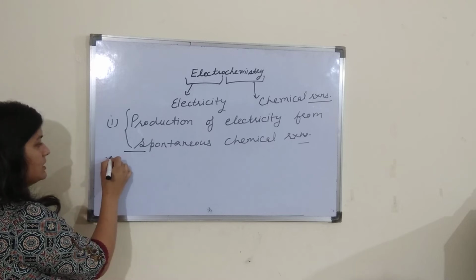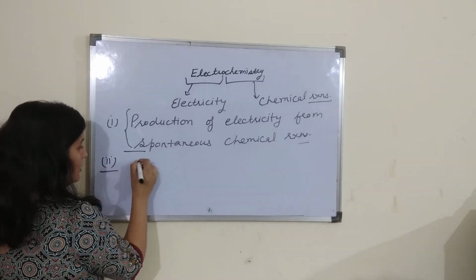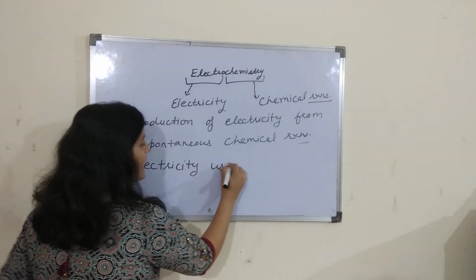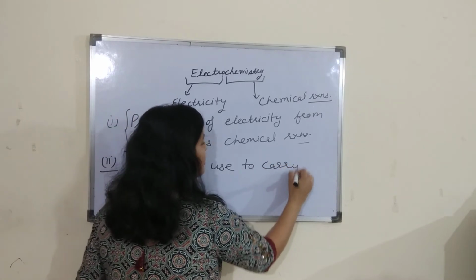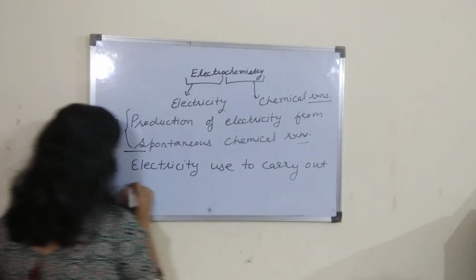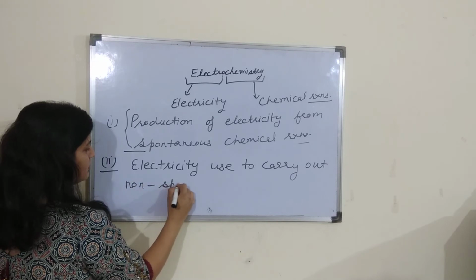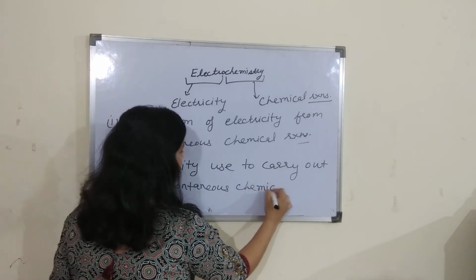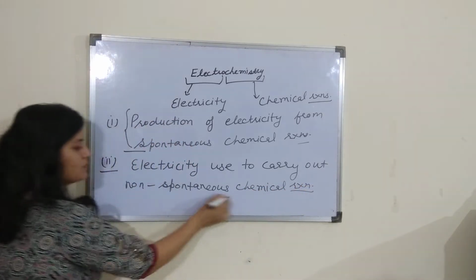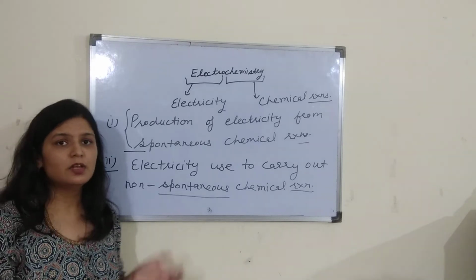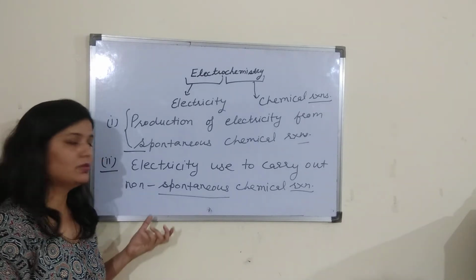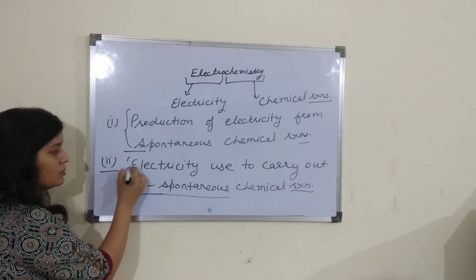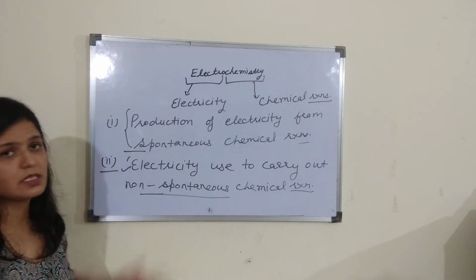The second thing that we will discuss in this unit is how electricity can be used to carry out non-spontaneous chemical reactions. Now, what are non-spontaneous chemical reactions? These are those reactions which do not occur on their own. For carrying out these reactions, we require some external force. So how electricity is used to carry out non-spontaneous chemical reactions, that we will discuss in this unit.